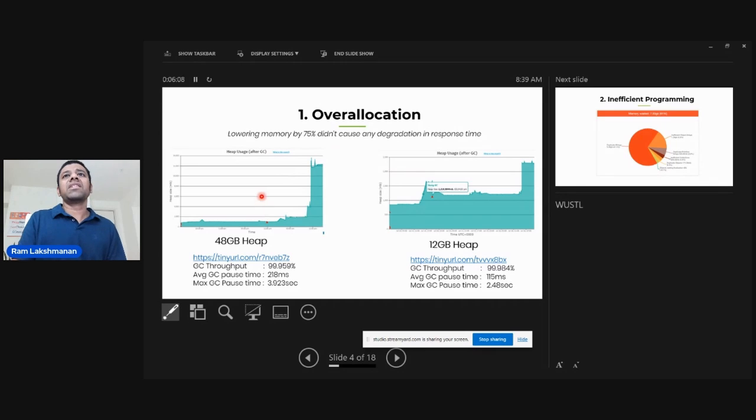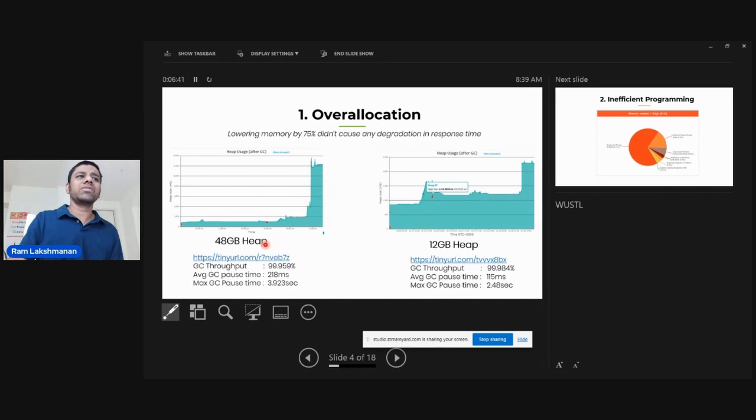Here is a classic example that I want to show. This is a very large identity management security service provider. It's a cloud-based application which provides security services in real time for several major corporations in the world. They configured their heap size to be 48 GB. But when we studied this application, we found it was unnecessarily over allocated.